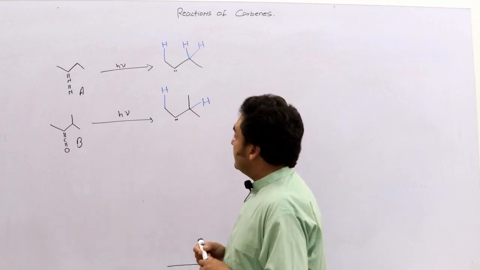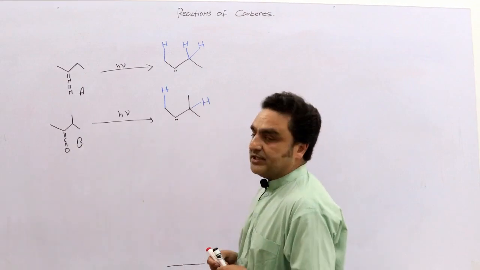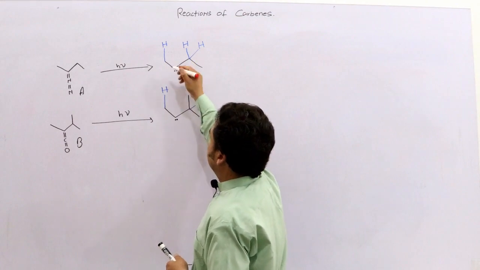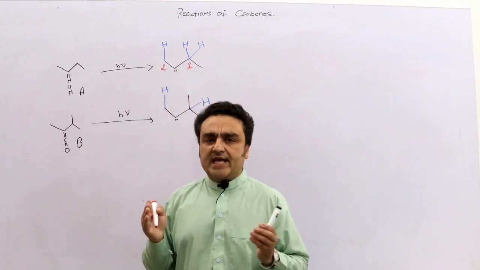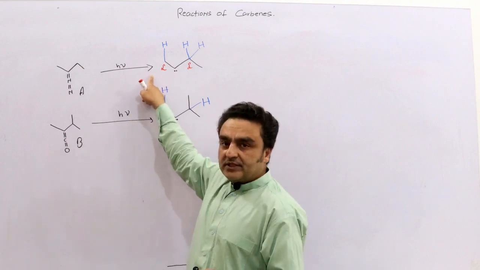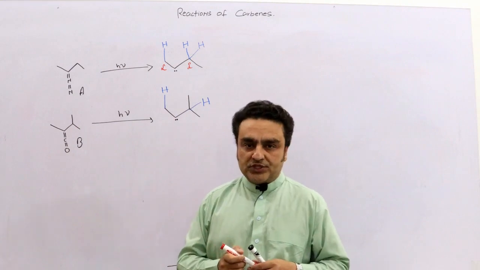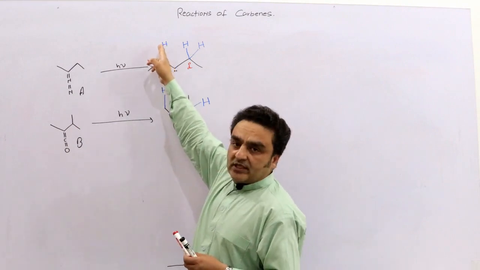Now there is another thing which we need to look at. Here on this alpha carbon and this alpha carbon, an alpha carbon being a carbon adjacent to the carbene, both of these carbons have hydrogens present on them, but I have just written one hydrogen here.